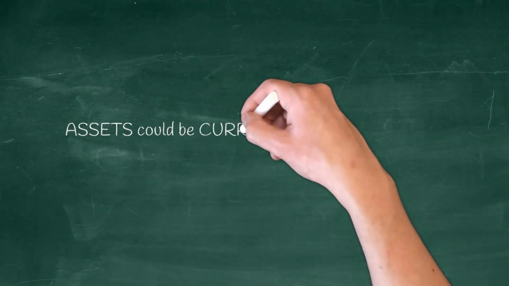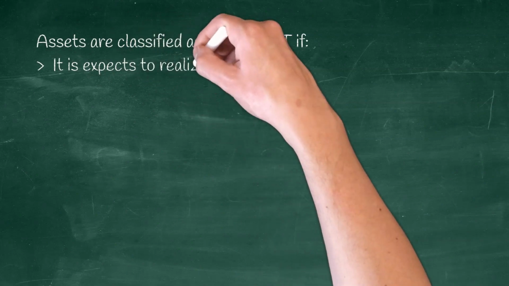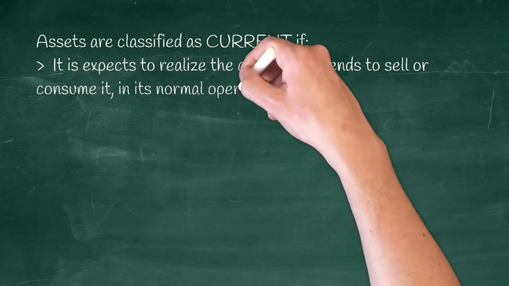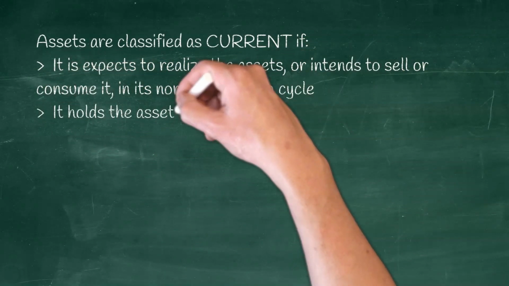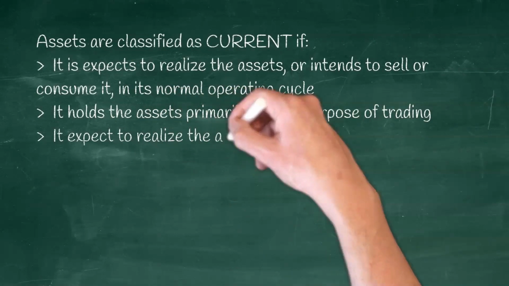Assets could be current or non-current assets. Assets are classified as current if it is expected to realize the assets or intend to sell or consume it in its normal operating cycle. It holds the assets primarily for the purpose of trading.